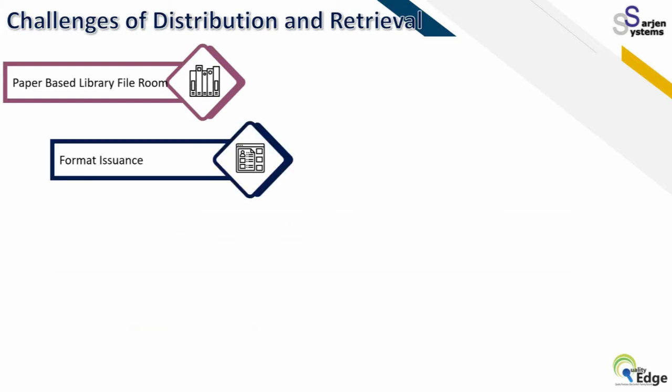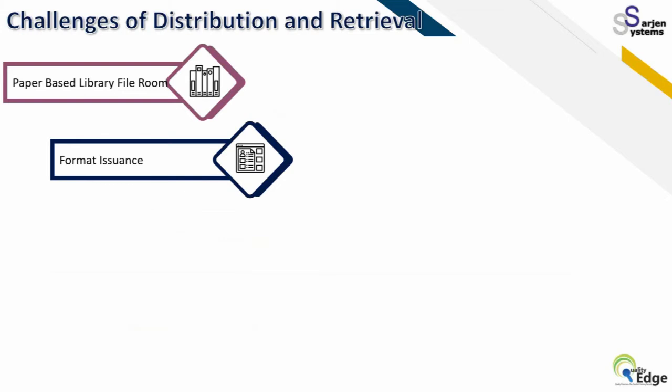Then the second part is format issuance. On a day-to-day basis there are so many SOPs with formats where you have to record the online documentation, and you have to follow ALCOA principles for this.